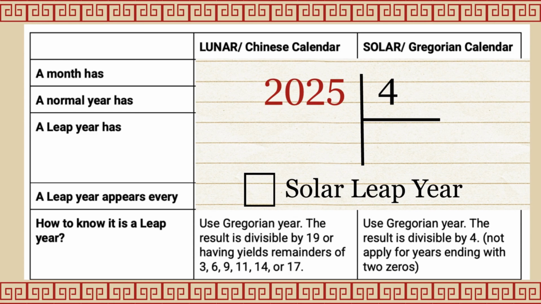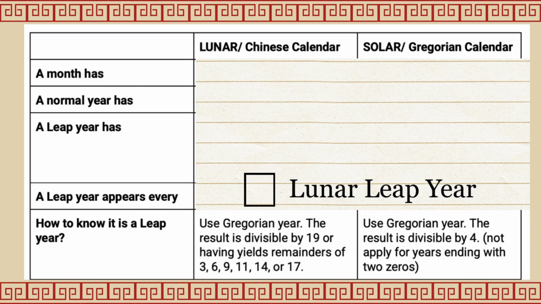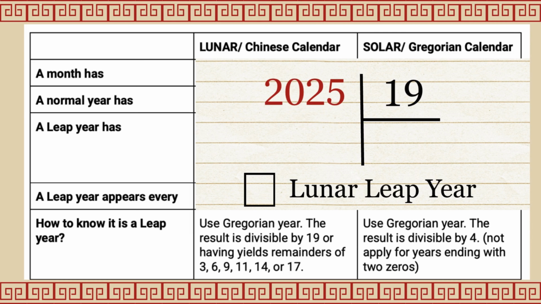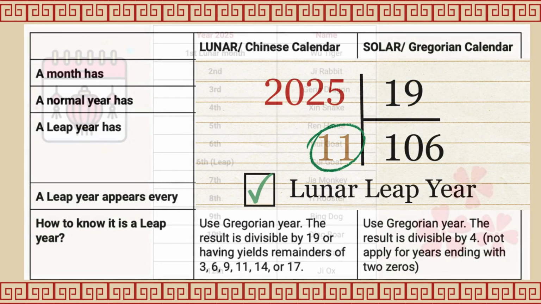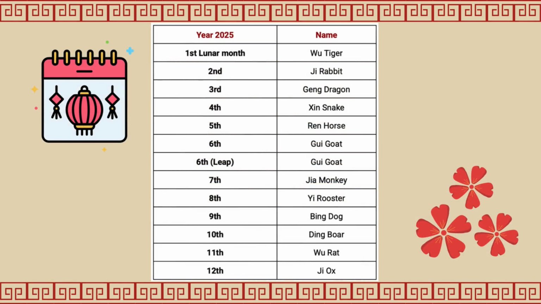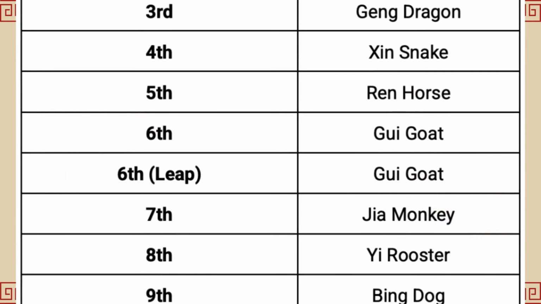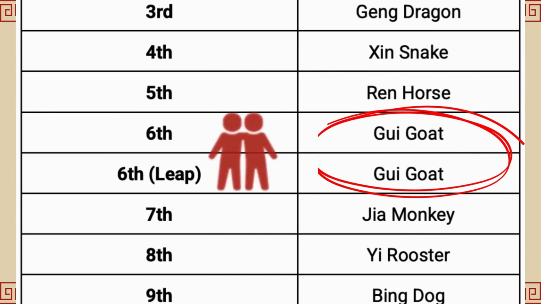2025 cannot be divided by 4 to give a natural number result, so it is not a solar leap year. How about the lunar leap year calculation? Divide 2025 by 19. We have a result of 106 and the remainder is 11, which suits the trait of a lunar leap year. Actually, we have an extra lunar month at the 6th month, or June. So there are 2 lunar months with the same name called Waygoat.